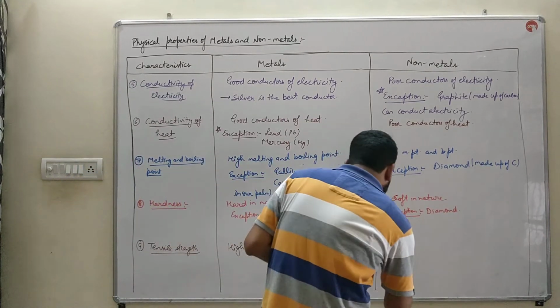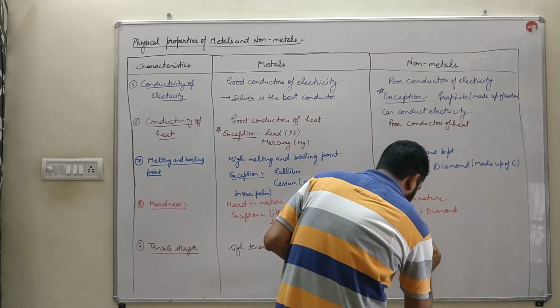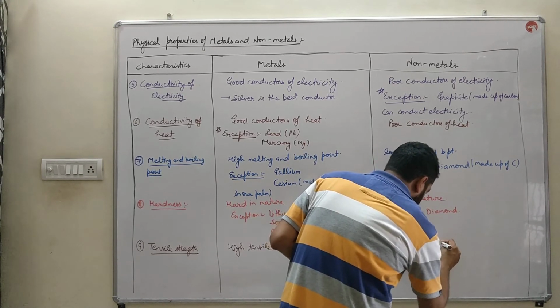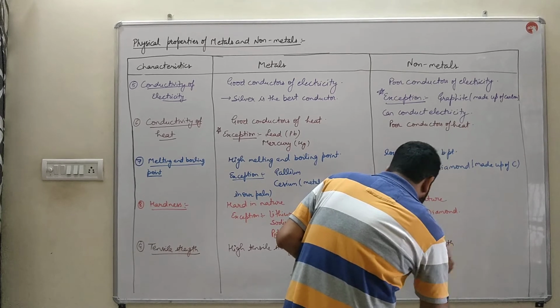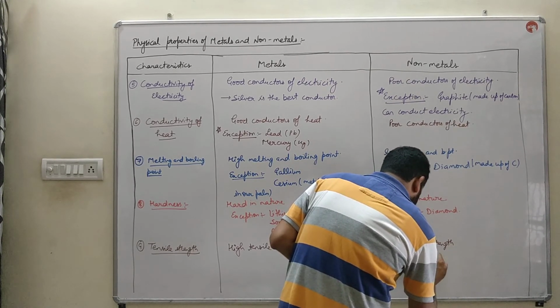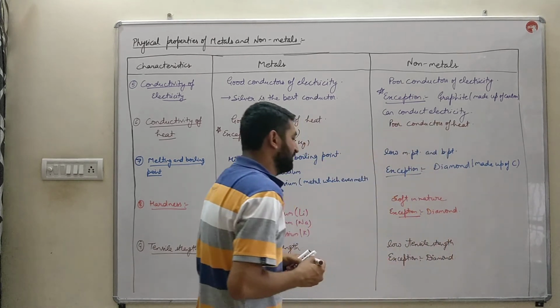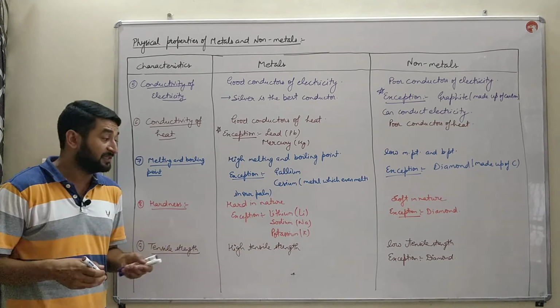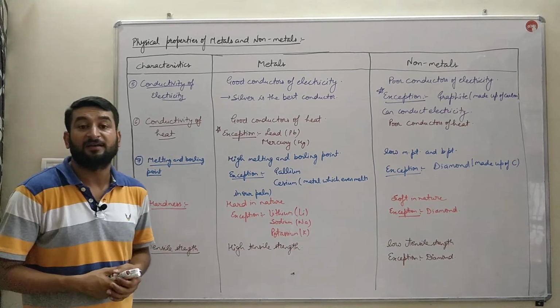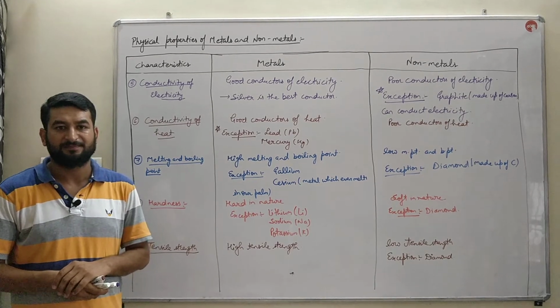Whereas non-metals have low tensile strength, except diamond. Diamond's tensile strength is quite high. So these are the properties on which we differentiate the metals and non-metals.